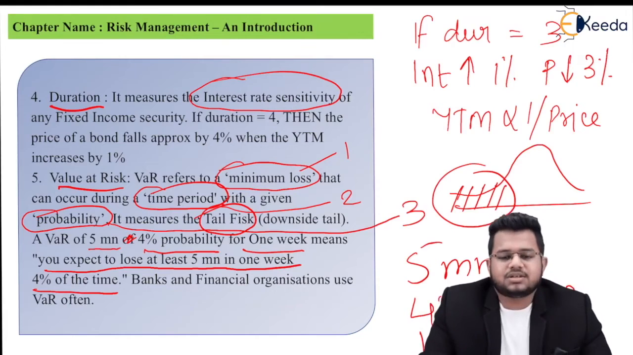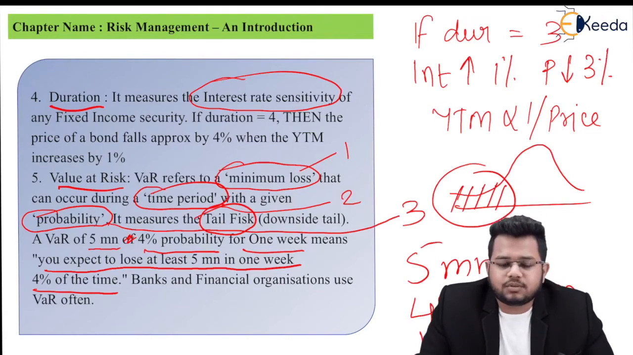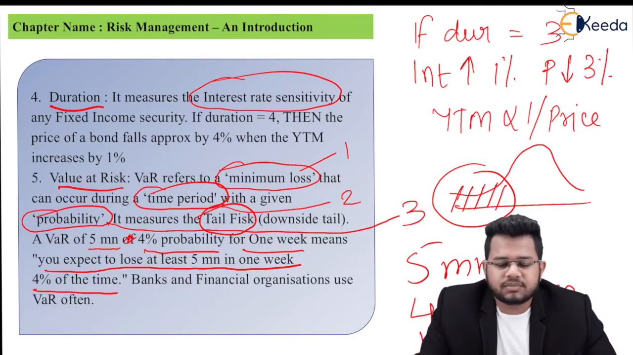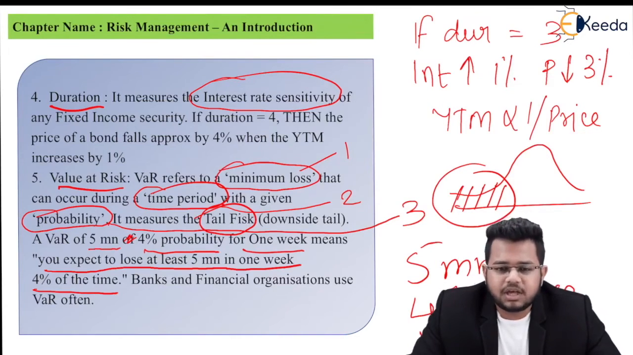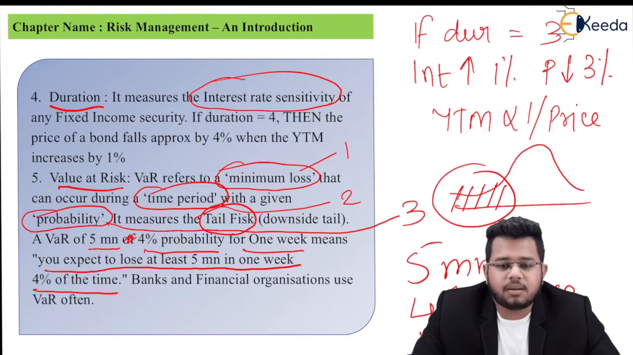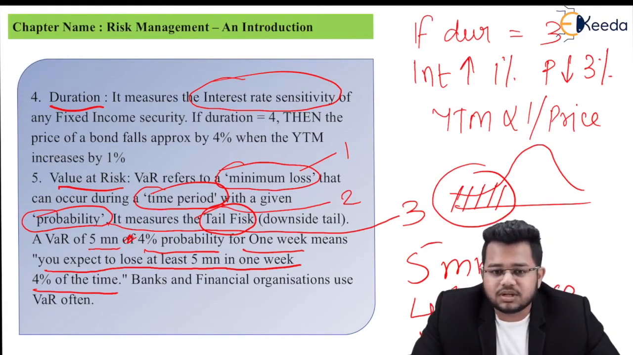Banks and financial organizations use VAR very often. So banks are required to report that value at risk usually. So only for banks and financial institutions. Now till now, you studied standard deviation and beta, which was usually for equity. Then you studied delta, gamma, vega, rho for derivatives. Then you studied duration for fixed income, and now VAR for banks and financial institutions. So now you know for which asset class you can use which risk measure.